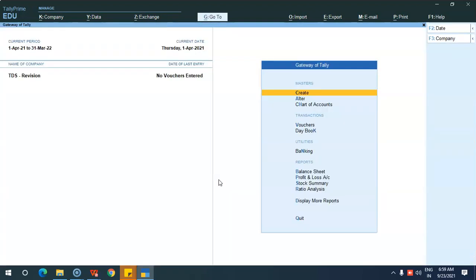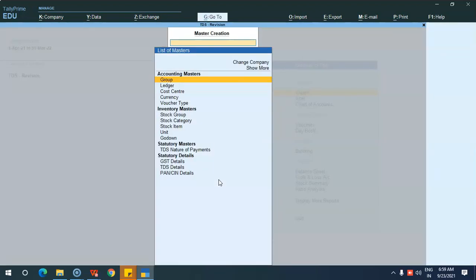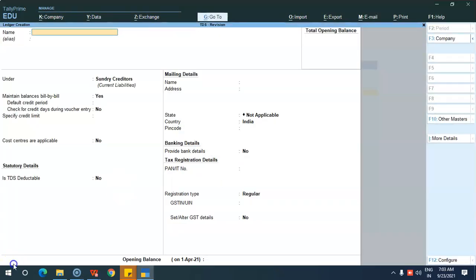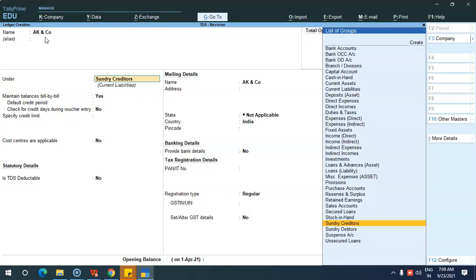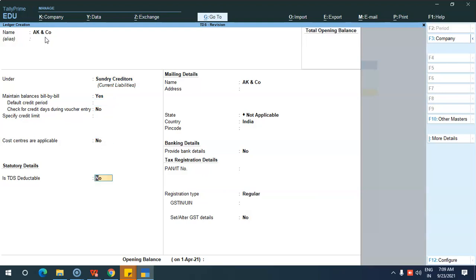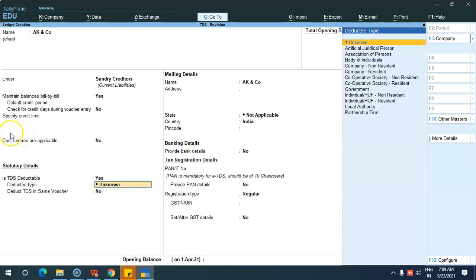Third step is you have to create a party ledger. Just go to Create Ledger. So now we are going to create a party ledger. So the first is activation of TDS in Tally, then you have to create a nature of payment, then the party ledger. I'm creating AK and Co. under Creditors. Then you come to statutory details, where it asks is TDS deductible. You have to give Yes over here, and you have to select the deductee type because the TDS rate will be calculated based on the deductee type only.